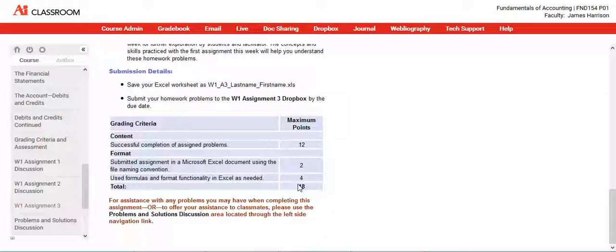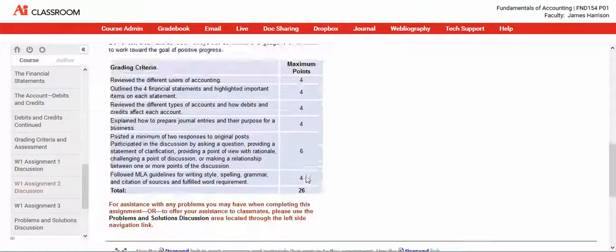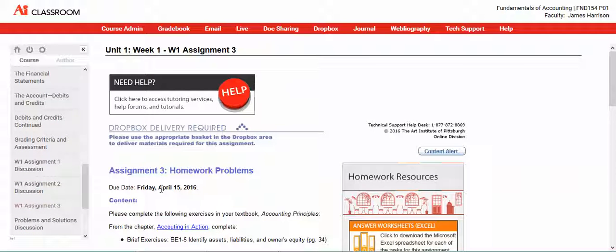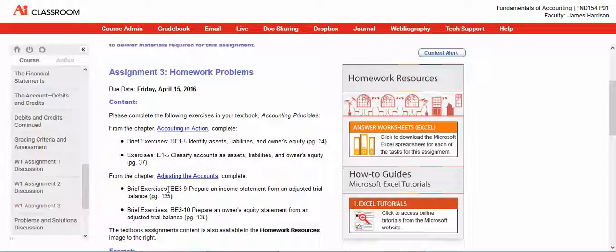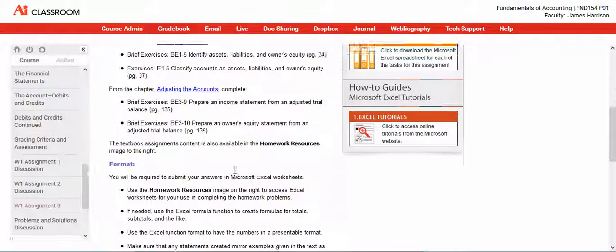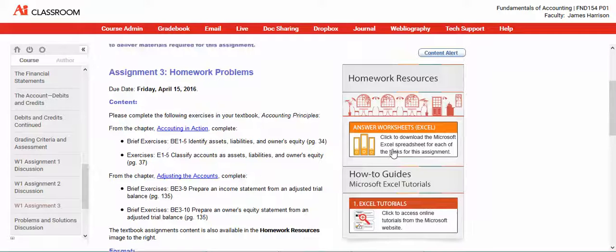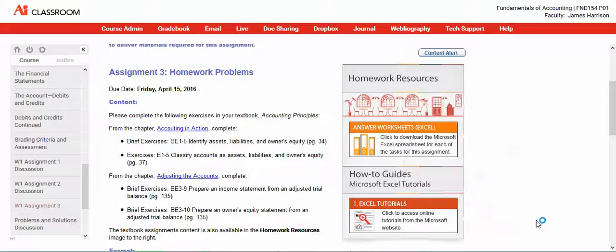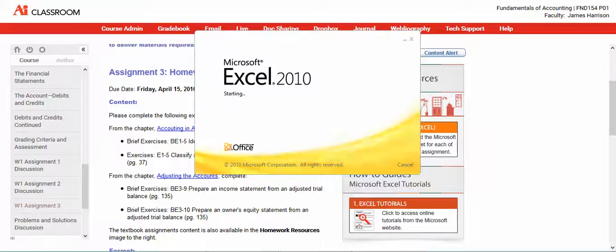It's actually 18 points. The first assignment was 26. Actually, the other way around. This is going to be worth more. These will be your actual homework problems, so it's going to tell you exactly where to go in the chapter. Accounting in action, brief exercise, exactly where to go. And the cool thing about this assignment is we went ahead and made you a template. I've noticed that students have a hard time setting up problems, and that takes up most of their time.